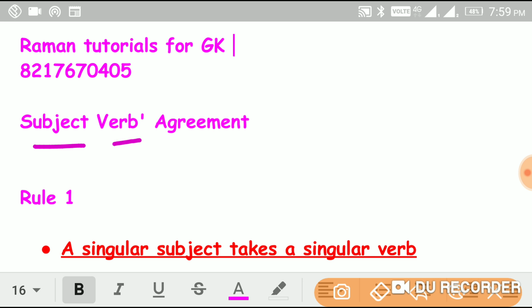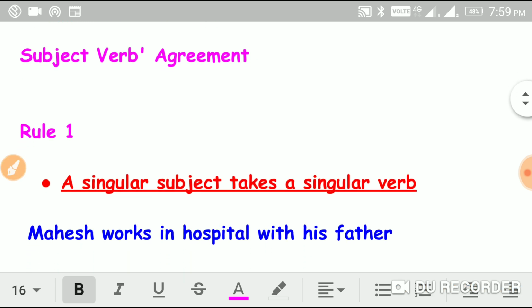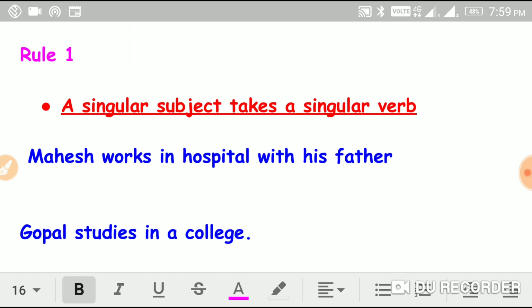And I think you know what you mean by verb. A verb is a word which denotes action. If you want to make a correct sentence, the subject should always agree with the verb. So now I would like to discuss some of the rules of subject-verb agreement. Let us discuss rule number 1: a singular subject takes a singular verb.